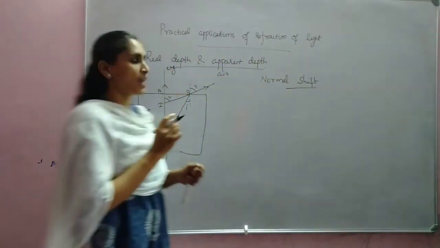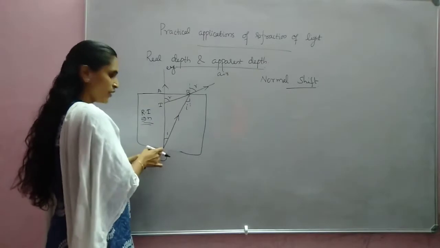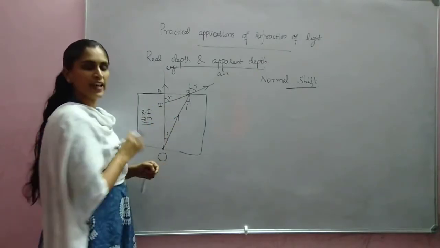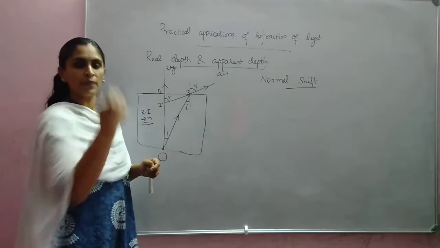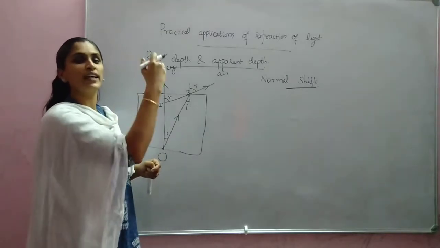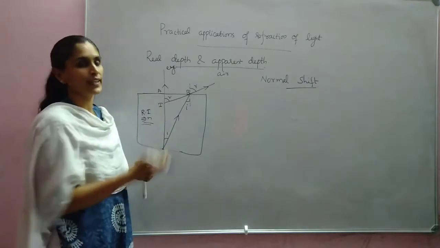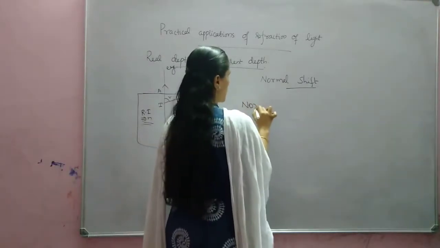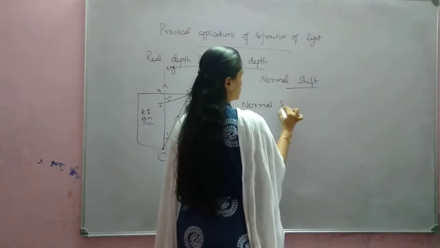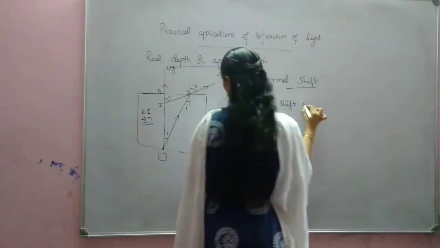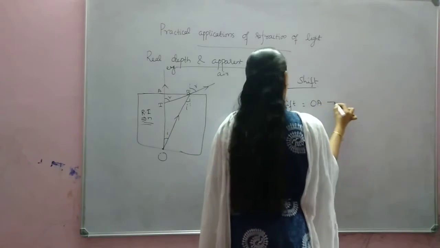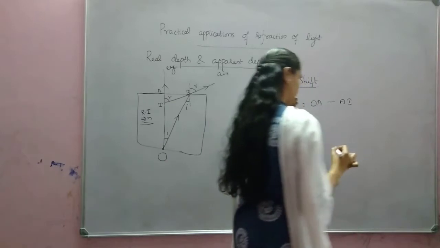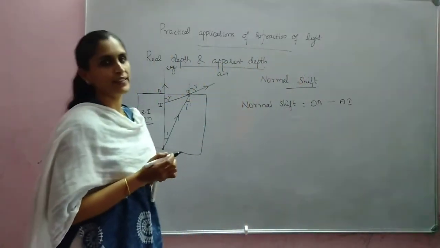Normal shift means the object is actually here and it appears to be here. So this difference is known as normal shift. The height or the distance up to which that object seems to be raised is known as normal shift. So we can find an expression for normal shift. Normal shift is equal to actual position OA minus AI.